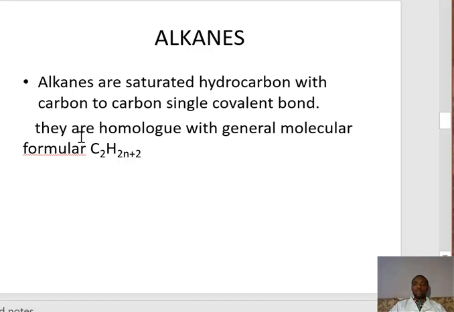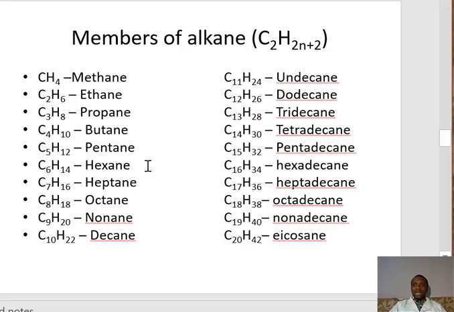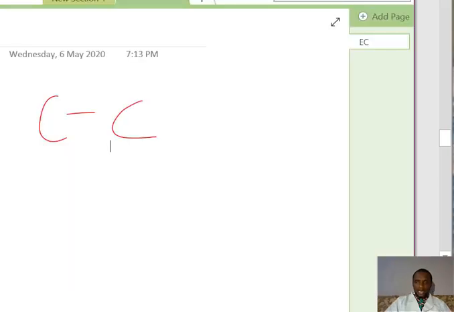So don't forget that we said homologous series have a general molecular formula. Alkane, we said, is one example of a homologous series. So the general molecular formula is CnH2n+2. If you look at the members of alkane, we can easily find out the members using that formula, CnH2n+2.